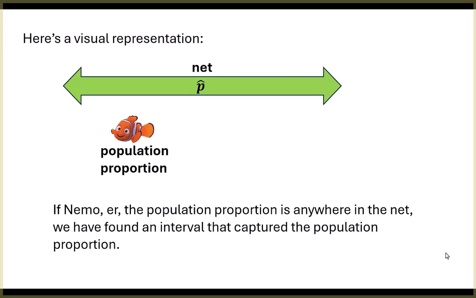I want to be able to say, though, it's between this percentage and this percentage. If that net captures Nemo anywhere, it could be way out on the edges, I've done my job okay. Remember, we're just taking a guess. We'll never know if we're right or not.